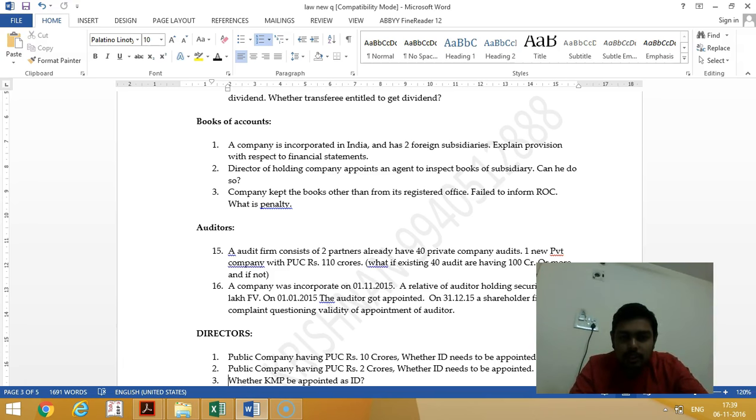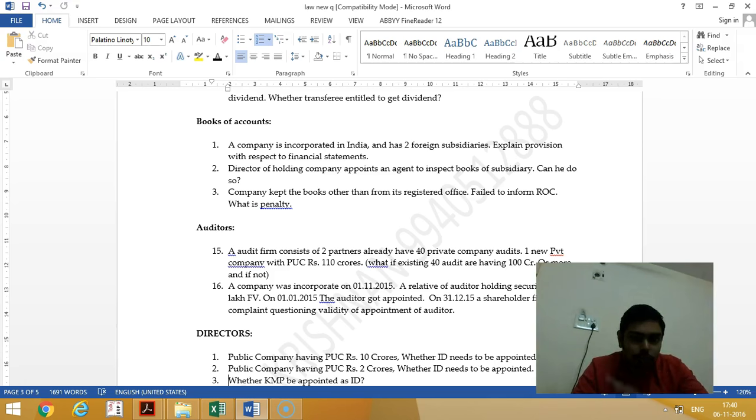Then, company kept the books other than registered office, failed to inform ROC, what is the penalty? See, when they want to keep the books other than registered office, they should first pass board resolution. In this question, if it is assumed that board resolution has been passed, then there is not a problem on penalty. It is only the time delay of filing with ROC. So within 7 days they should file, or additionally 270 days they will be given under section 403. So this question should be read with section 403.